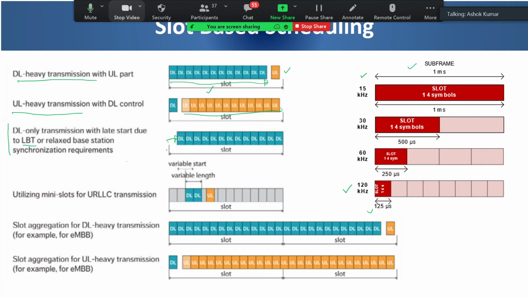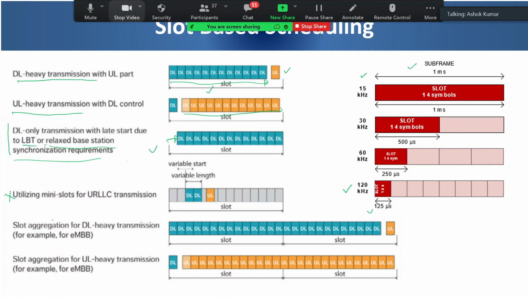Another requirement could be that if some of the base stations are having some issues, not issues, we call it relaxed base station synchronization requirement. There also the allocation has to be slightly late so that data is not lost. So this concept is also available in 5G. That is part of slot based scheduling. Mini slot we'll discuss in the next slide to make you clear.